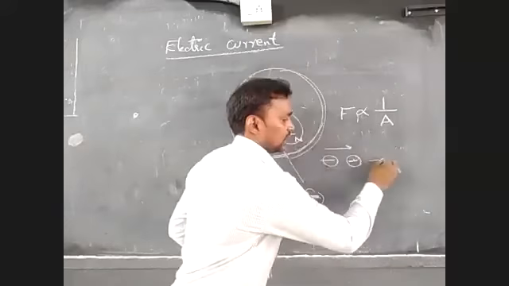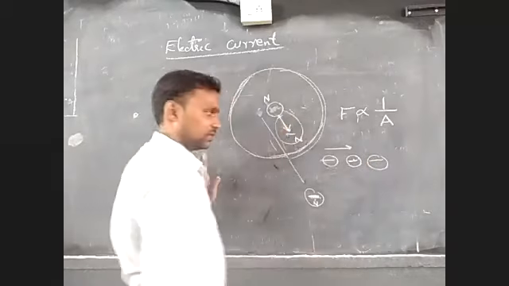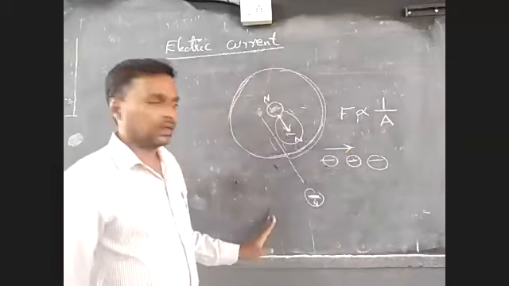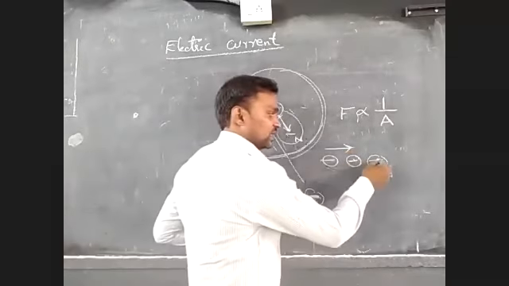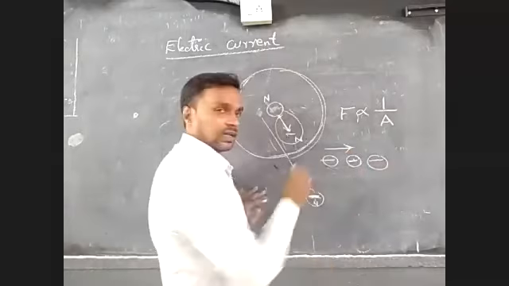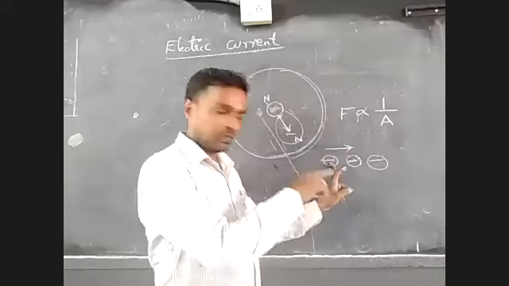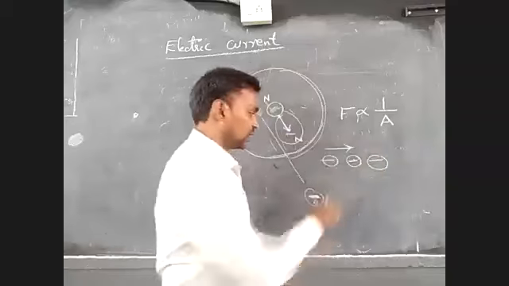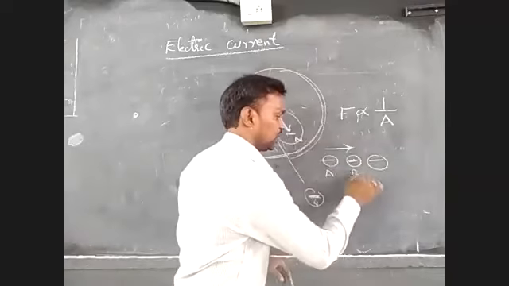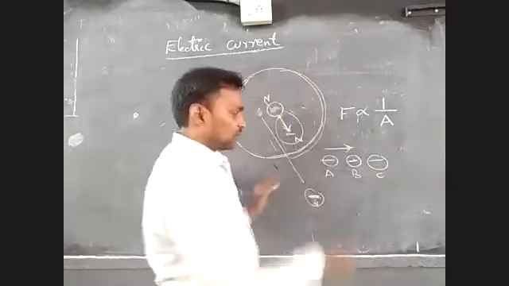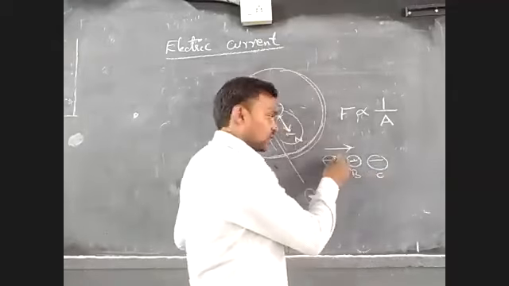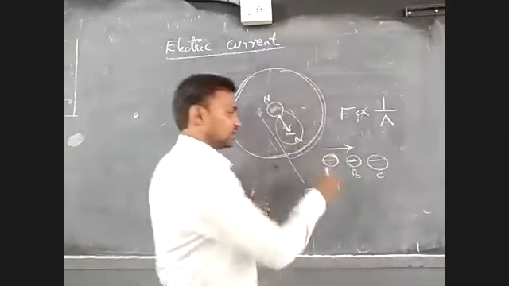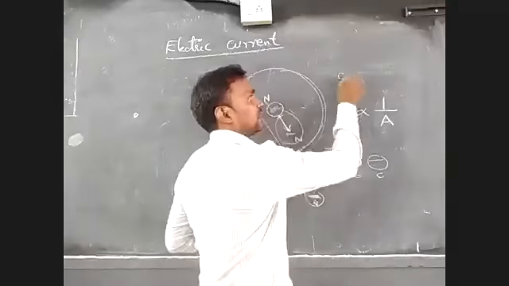Charges are moving in this direction, from my left to right. Now suppose this charge is there. How will the charges move? You will think that electrons will move from one position to another, from position A to position B to position C. No, this is the electron; some energy will be there on this one. So charge is denoted by the letter Q.